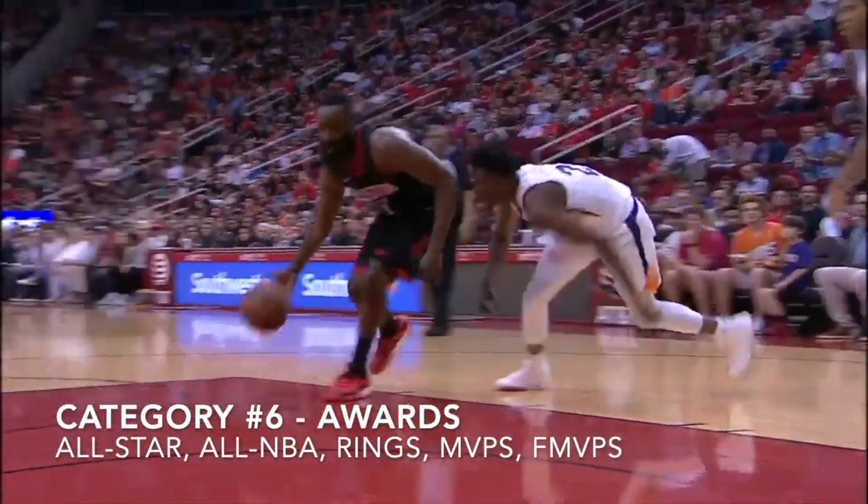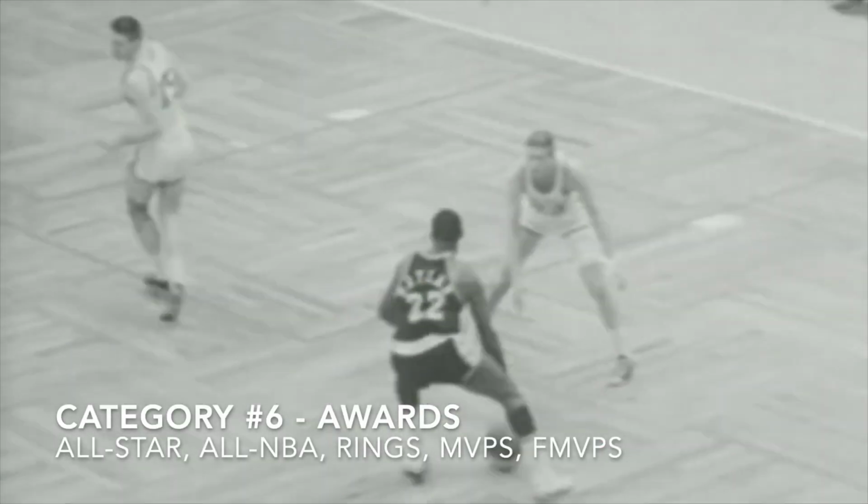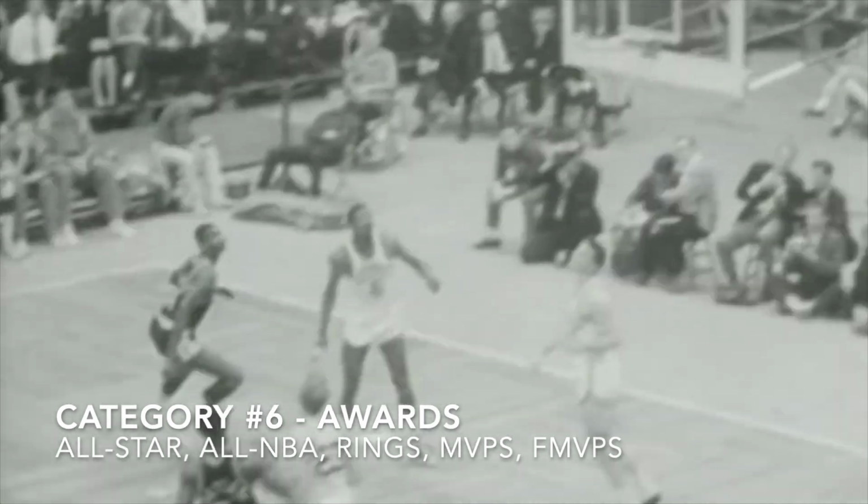Awards. This category will be defined by All-Star appearances, All-NBA selections, MVPs, Finals MVPs, and championships as the first, second, or third best player. The reason I only count championships as a top 3 player on the team is because otherwise you get into the situation where, for example, Robert Horry has 7 rings and Karl Malone has 0. And it's not representative of how much better a player is if they weren't a top 3 player on their team who contributed to a championship.